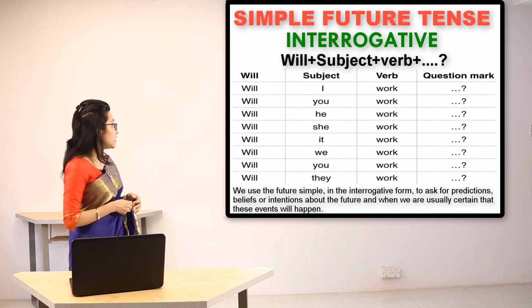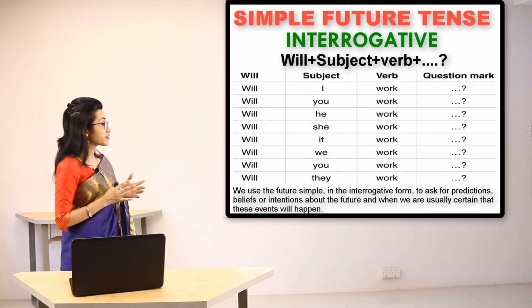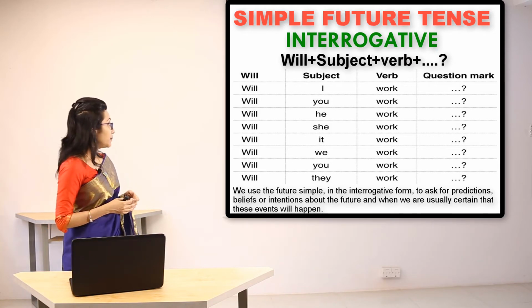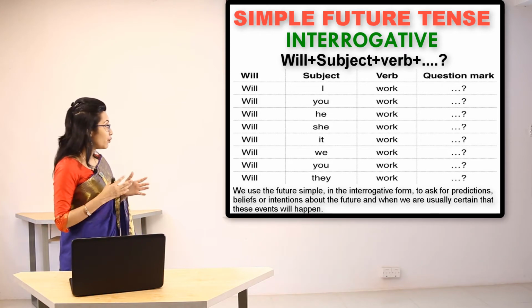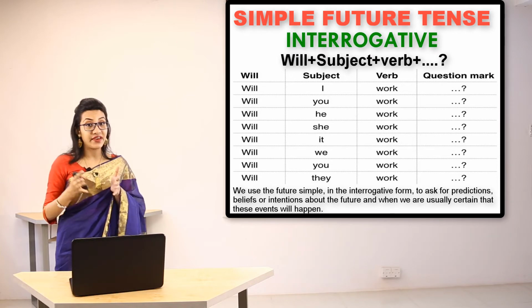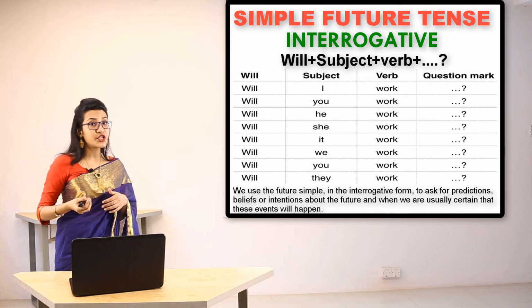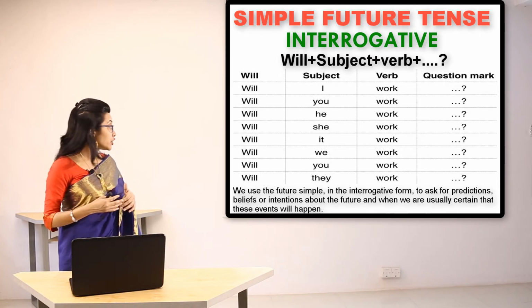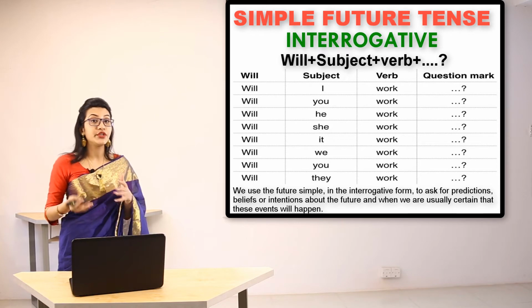Now, how can we use interrogative sentences in simple future tense? As you can see, we use simple future in the interrogative form to ask for predictions, beliefs, or intentions about the future, and when we are certain that these events will happen. So to ask for a prediction, to ask for a belief, or to ask about something that is going to be certain or not, we are going to use will.